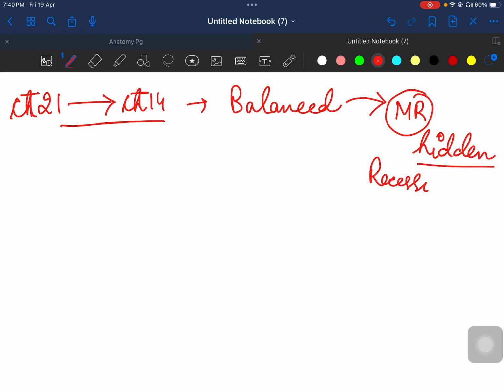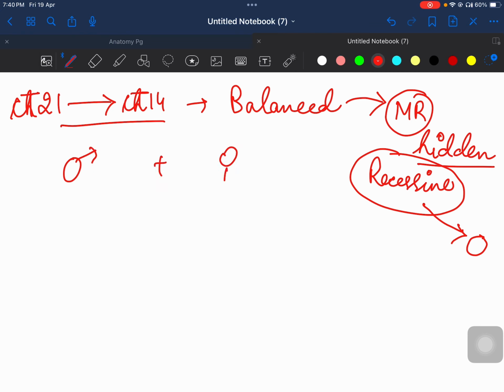ये recessive character होगा। मतलब अगर कोई इंडिविजुअल है जिनके अंदर बैलेंस ट्रांसलोकेशन ऑफ क्रोमोसोम 21 है, then that person will carry the gene of mental retardation, but that individual will not be having mental retardation. But that person can transfer this gene to the progeny. मतलब बच्चे में mental retardation हो सकता है लेकिन उनमें mental retardation नहीं है।